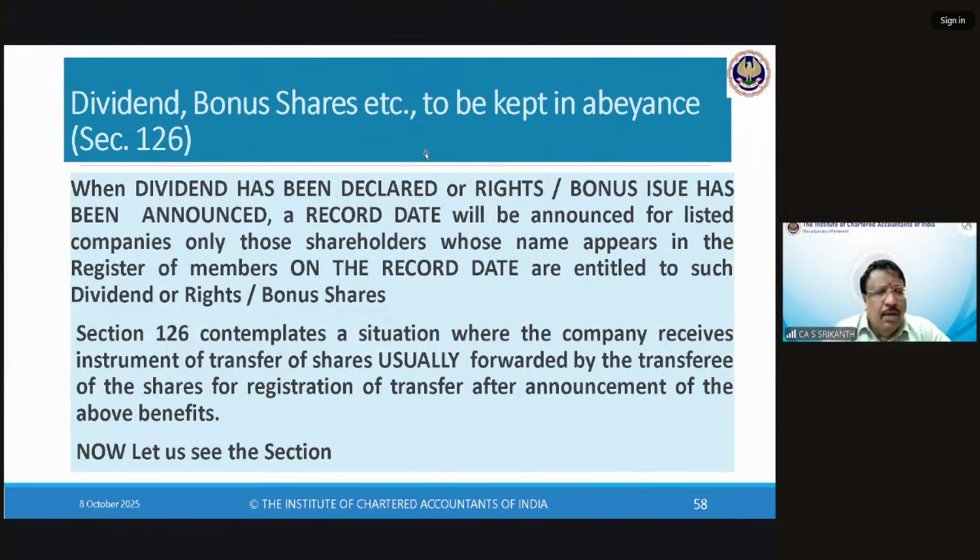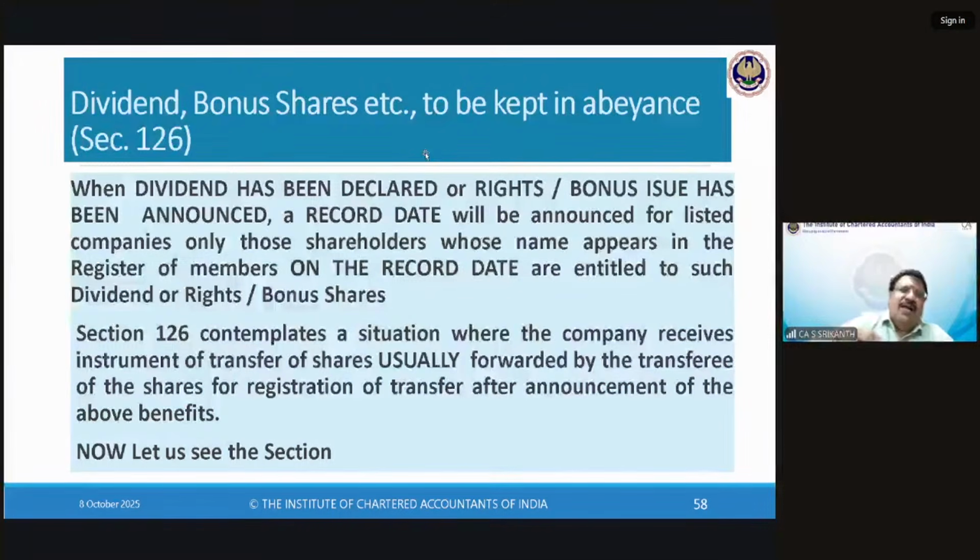Why? Because once you use a depository participant, a DP, right? You buy the share before the record date. T plus 2, it has to come to your account. T means transaction date, 2 means 2 days. So if I buy the share today, tomorrow, day after, it has to come to my account. If it does not come, the broker will be in trouble, the DP will be in trouble.